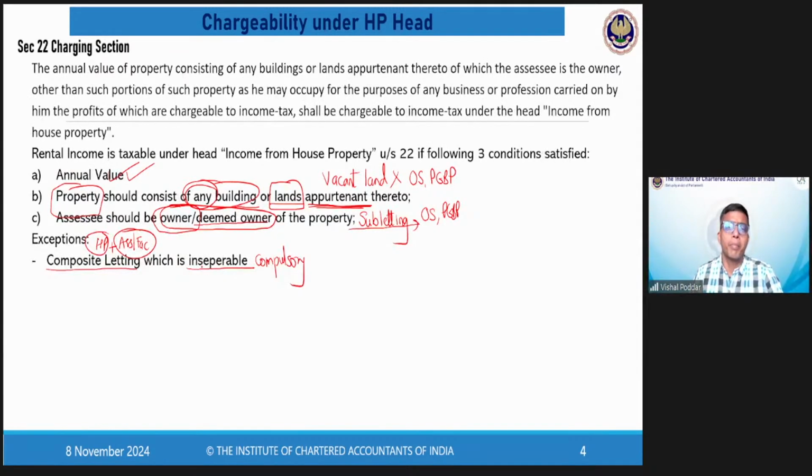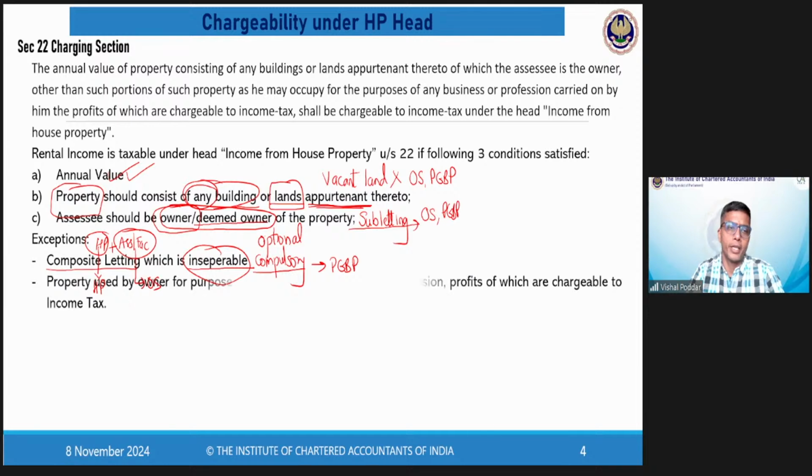If the letting is separable, that is, giving both these things together was optional and the tenant has opted for it, in that particular case the rent of both would be split. HP rent would come under the head house property and the rest would go under the head other sources. However, where it is inseparable, that is, giving of both is compulsory, generally it will find place under the head business, because those people who are into the business of giving such composite items on rent would be doing this. So that is our first exception, where this type of rent is not covered under the head HP.